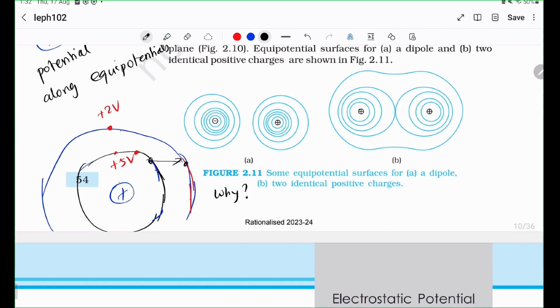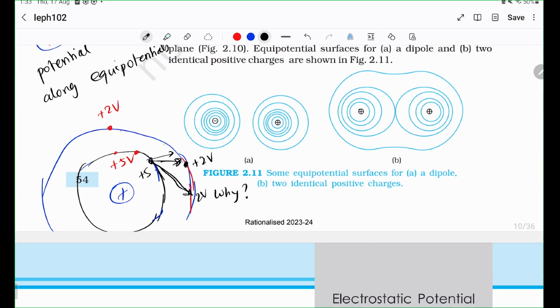You could travel a path like this. That would also mean that you're decreasing 3 volts. From 5 volts, you're going to 2 volts. But this takes a longer path, right? You're taking a long time to get from 5 volts to 2 volts.